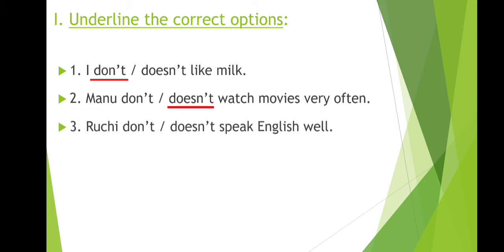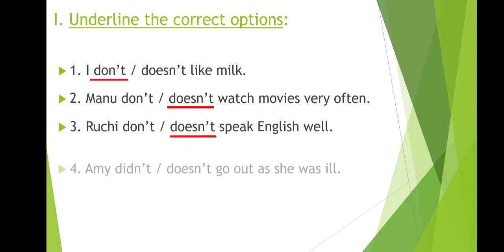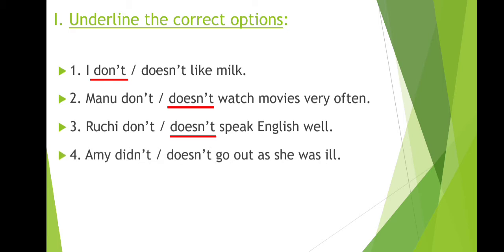The next sentence is Ruchi don't or doesn't speak English well. Here we are again talking about Ruchi, so with Ruchi we will use doesn't. So the answer is Ruchi doesn't speak English well. The next sentence is Amy didn't or doesn't go out as she was ill. Here you can see was is there, so was we use with past tense. So we will use which option? Yes, didn't. So the final answer is Amy didn't go out as she was ill.